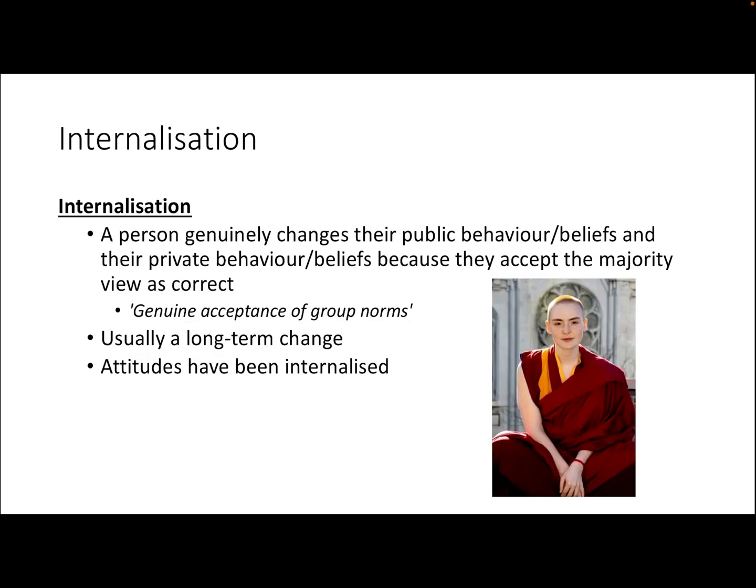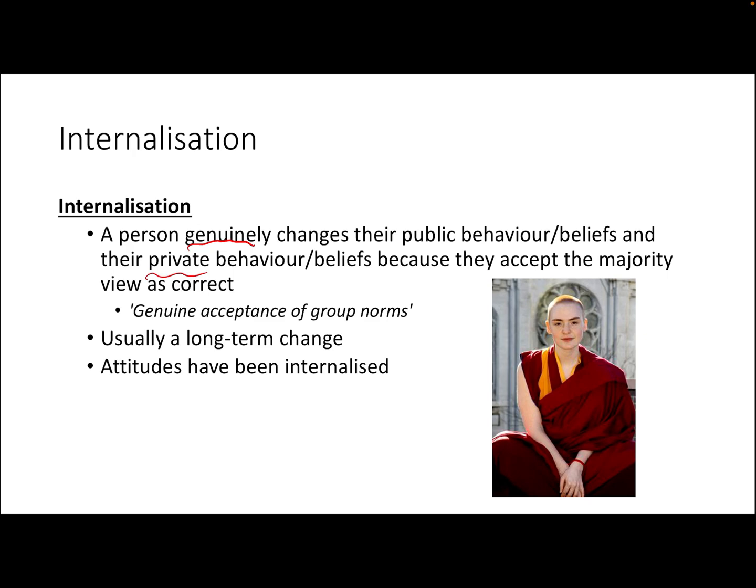So then finally, we move on to internalization, and this is the deepest level of conformity. Internalization is when a person genuinely changes their public behaviour, beliefs and attitudes, as well as their private behaviour, beliefs and attitudes. They genuinely accept that the majority is correct. When it comes to internalization, the content of the message matters. You have to truly believe that the majority is right. So, for example, wearing a mask because you genuinely believe that it is going to protect you and that it's going to be necessary to combat COVID.